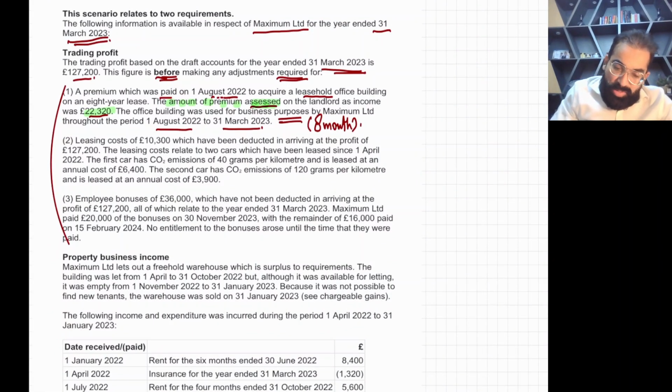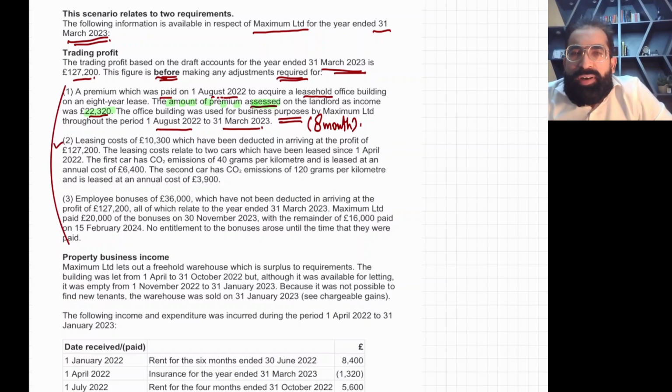Now, number two. This is a separate leasing cost: the lease of a car. Hope you remember, whenever a business leases a car, you just need to check the CO2 emission rate. You remember the punishment? If the CO2 emission rate is less than 50, then you are a very reasonable, caring citizen. You are caring for the environment. So in that case, no penalty, no add back, full expenses allowed.